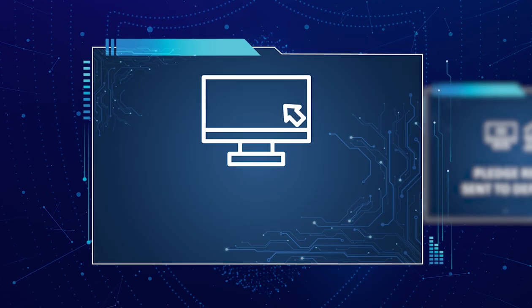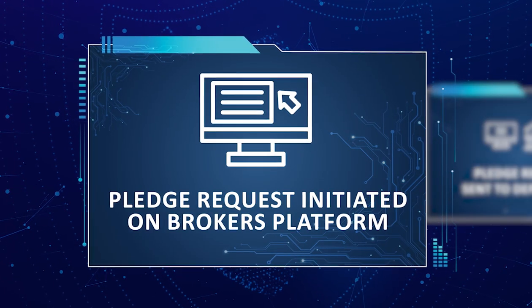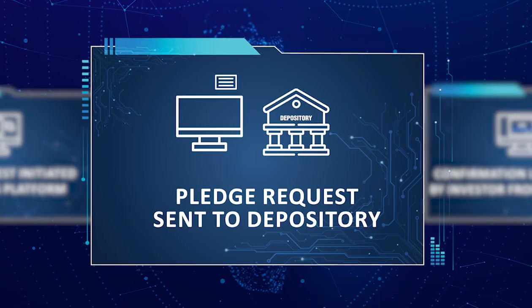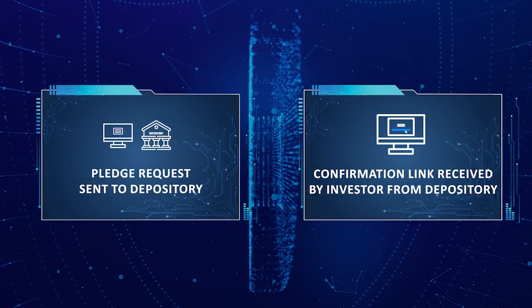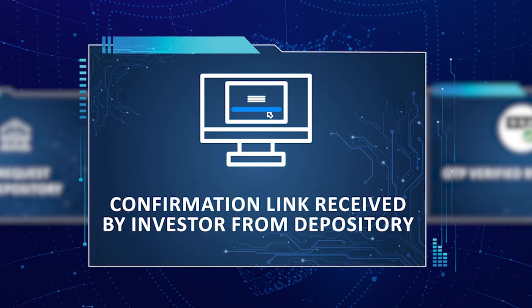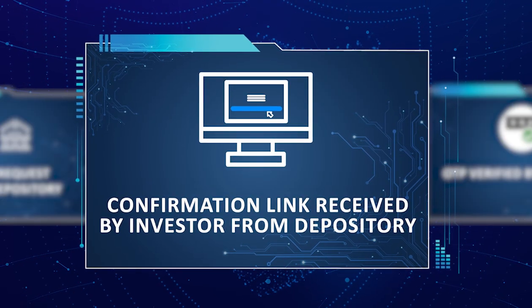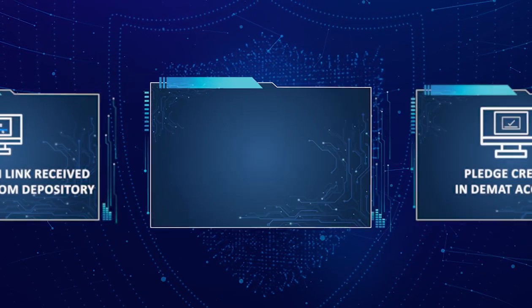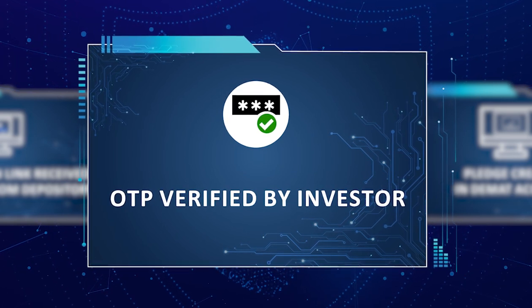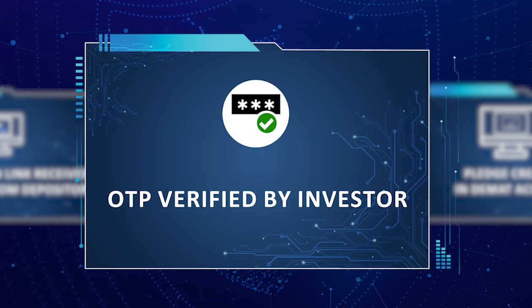The investor selects the securities they wish to pledge and initiates a pledge request through the broker's platform. The broker sends the pledge request to the depository. The investor receives a link from the depository to confirm the pledge. This involves entering their PAN number and generating an OTP. The investor receives an OTP on their registered mobile number and email. They enter this OTP to confirm the pledge.